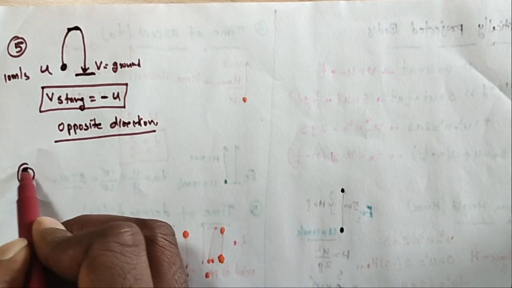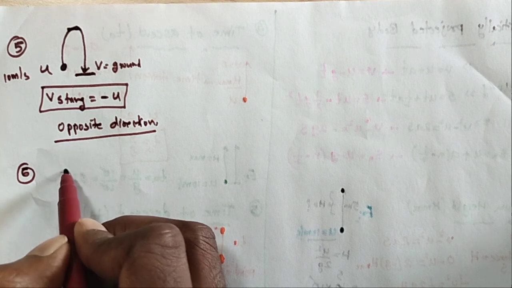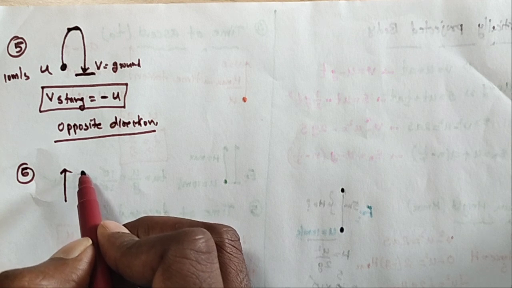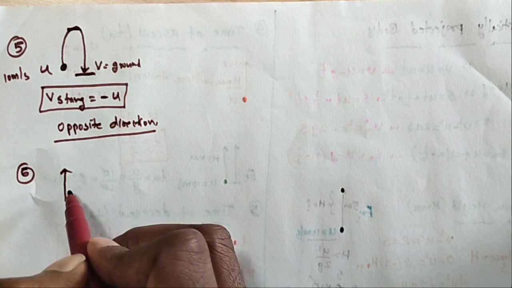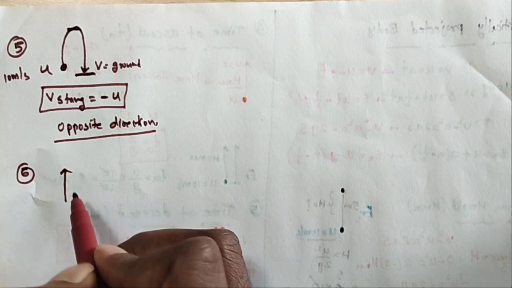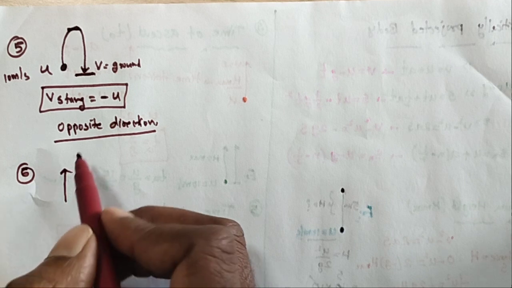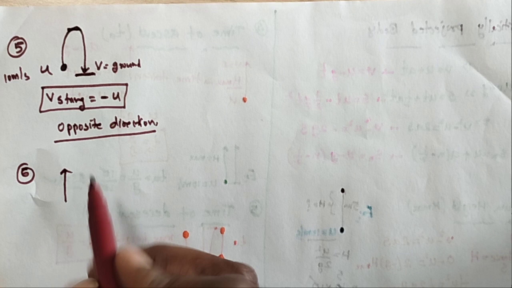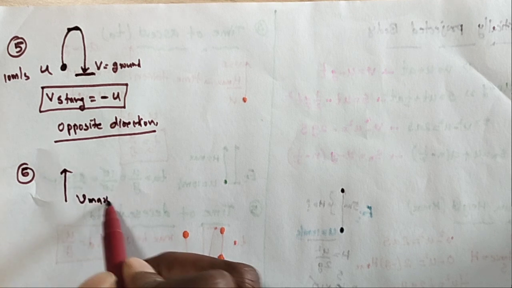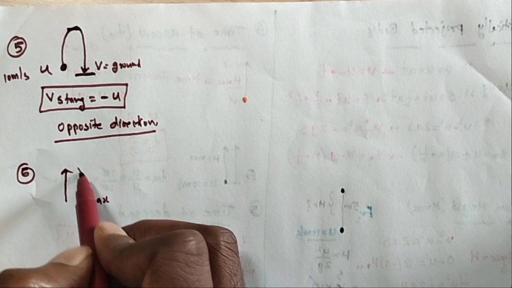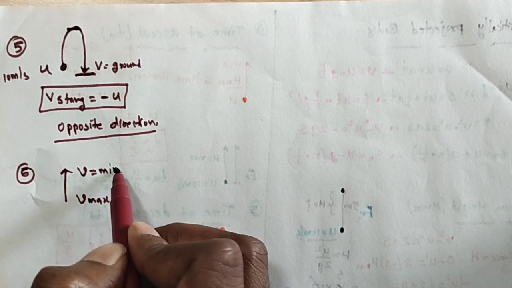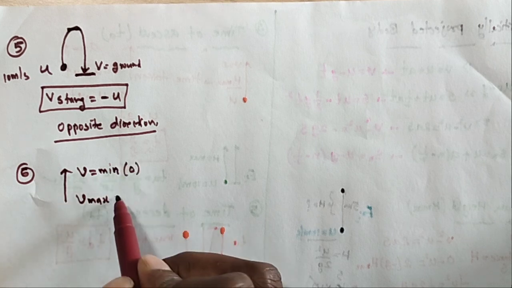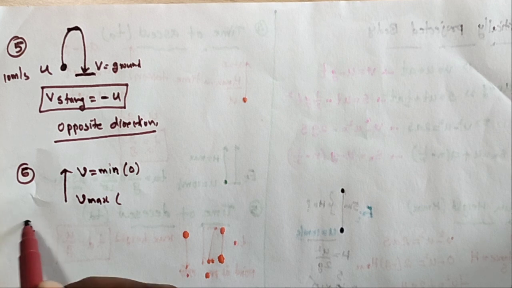Sixth point. In case of a vertically projected body, the velocity is maximum at the projection point. So the velocity goes on decreasing and the minimum is at the highest point. All of you understanding? So V is maximum at the projection point, and the velocity is minimum at the highest point. At the highest point, the velocity is minimum, it is 0. This is the velocity maximum. This is one of the points.